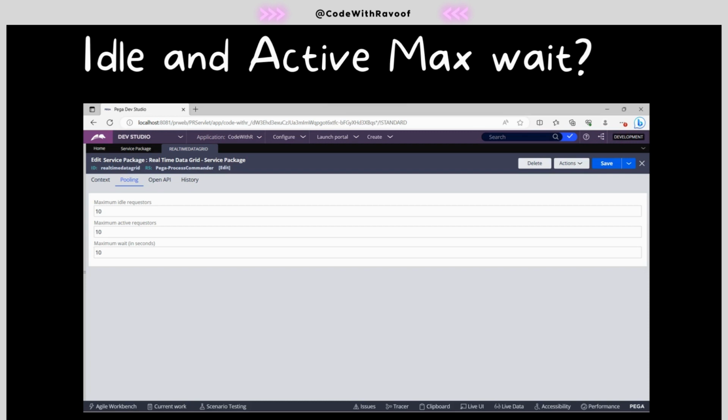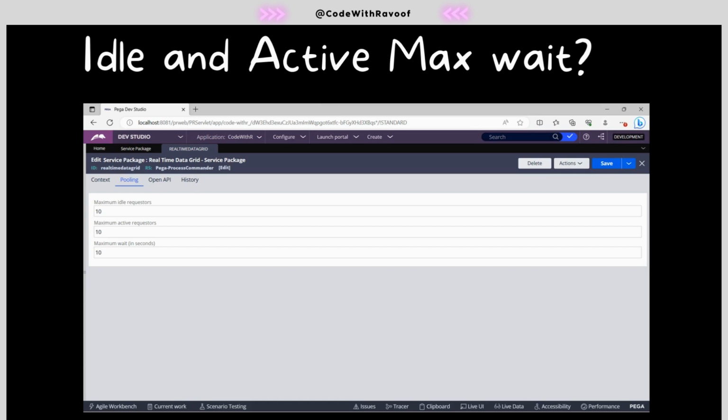And for the remaining, we need 10 active requesters. So the idle requesters are converted into active requesters. Now the active requesters will be 10, and once they complete their job, it will run the next iteration. So that's how it behaves.